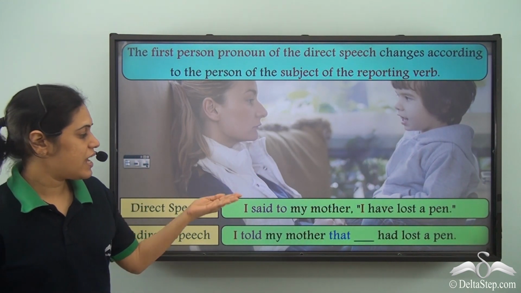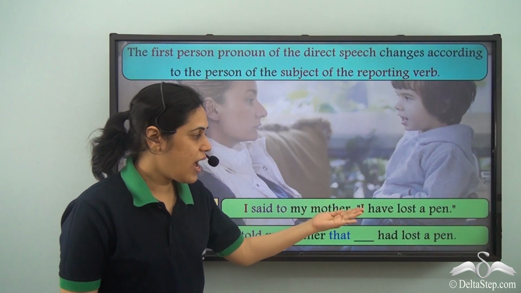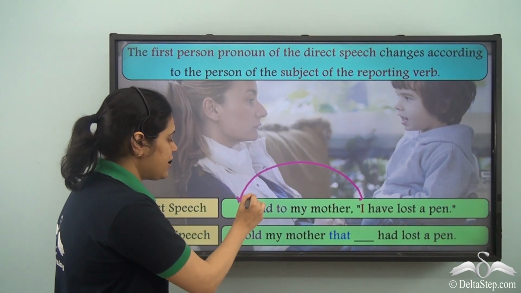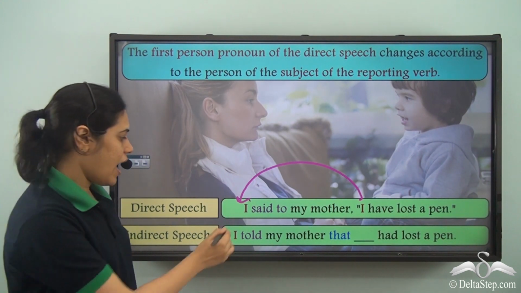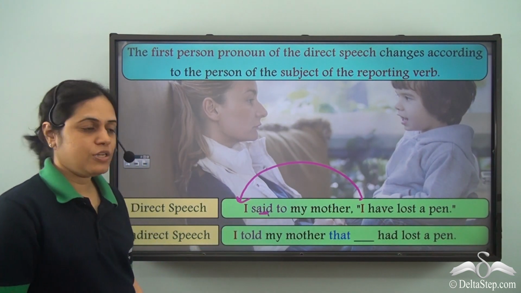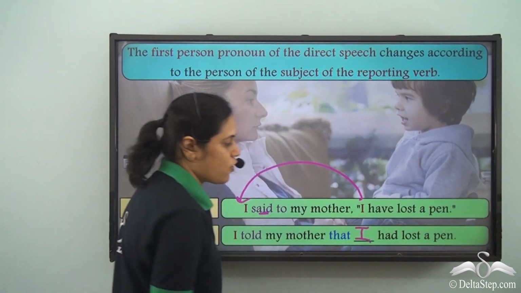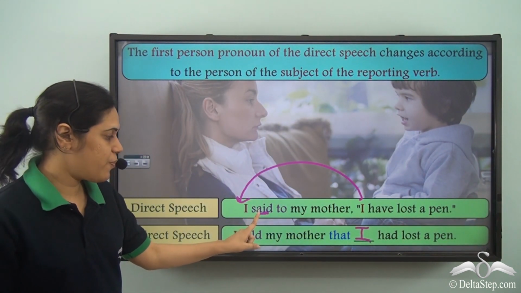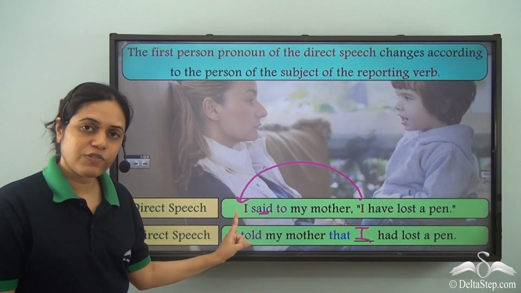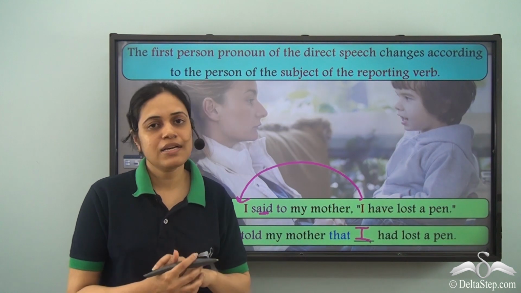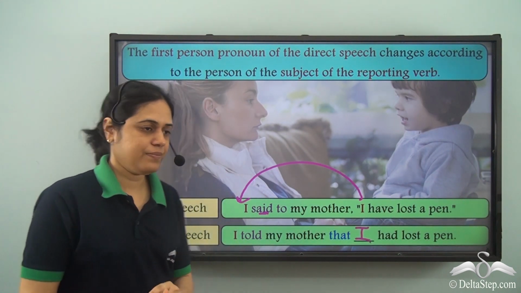Now, if it is, I said to my mother, I have lost a pen. So now I refers to I. I is the subject of said. So I told my mother that I had lost a pen. So if the subject of the reporting verb is I, then even this remains the same, that is I.